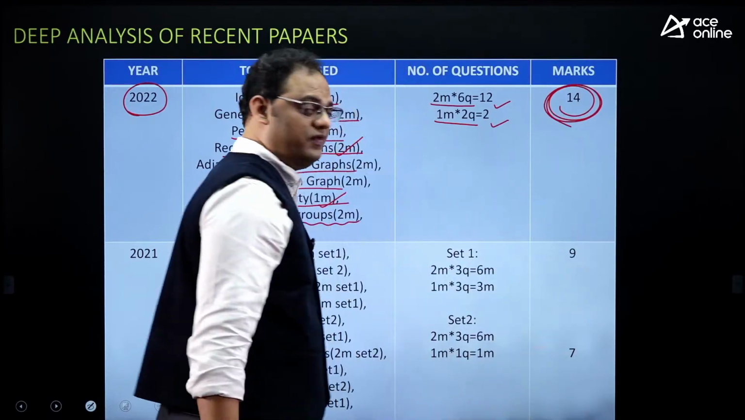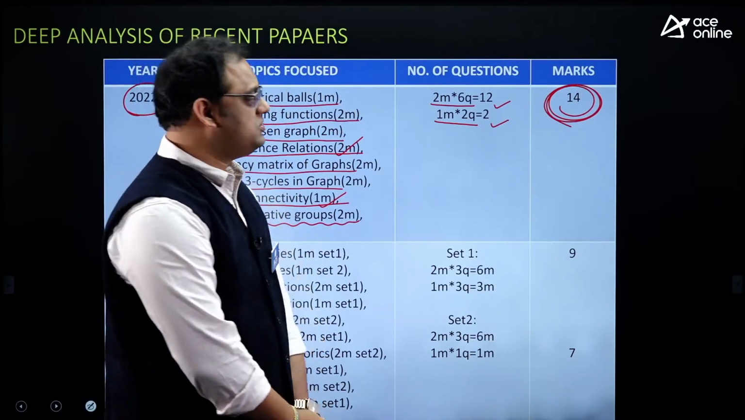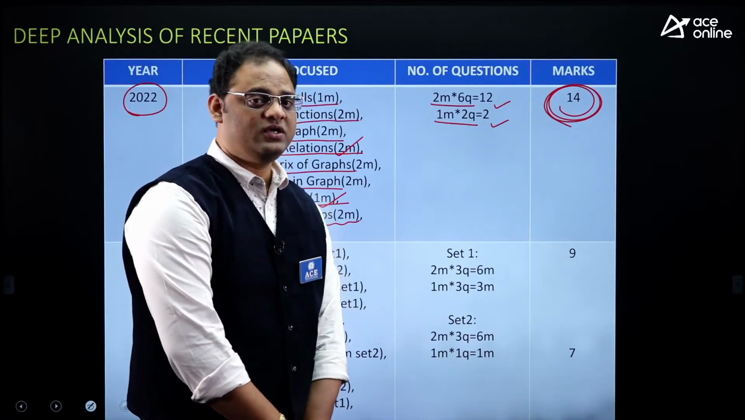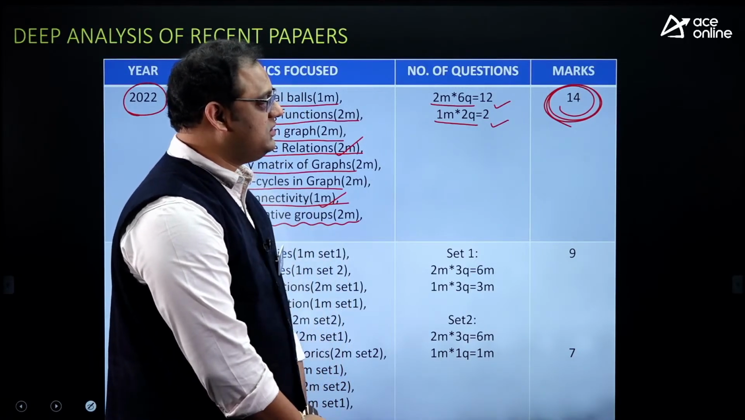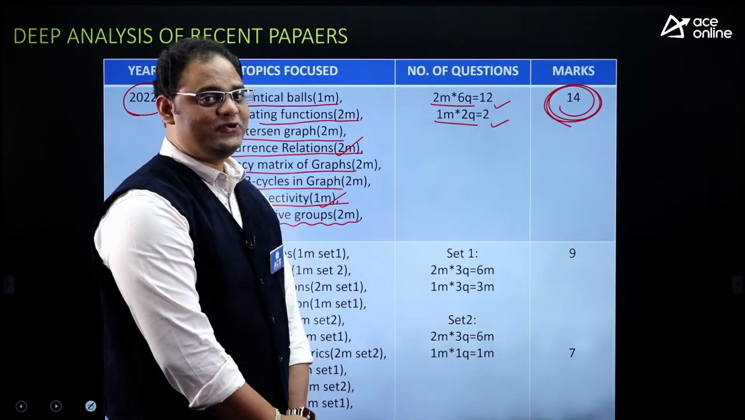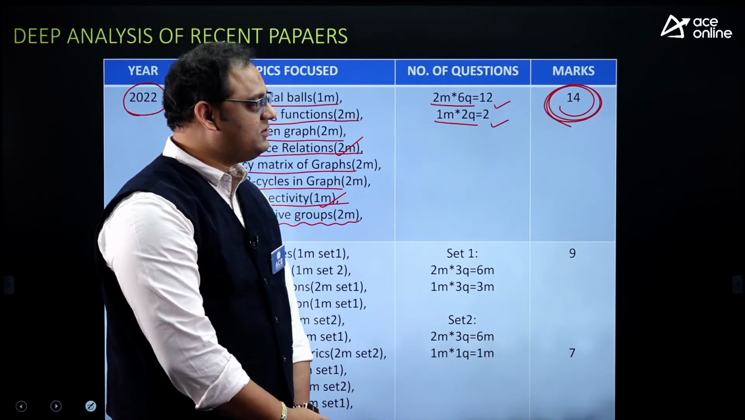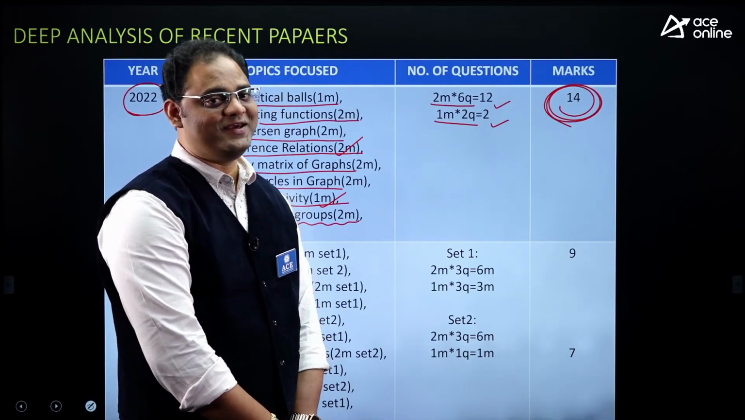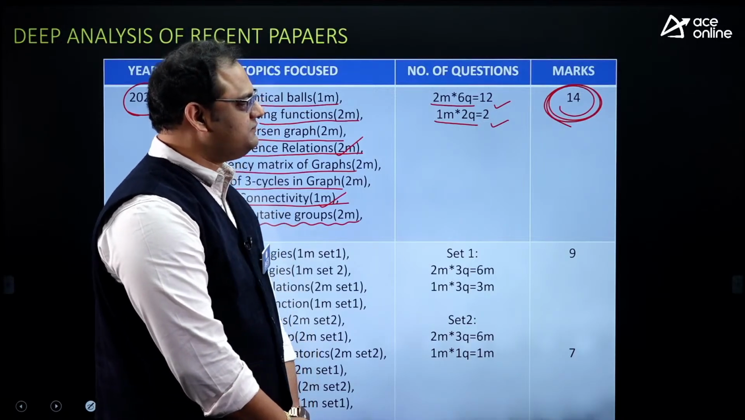So it's a very good weightage. In the GATE examination, getting 14 marks is not at all a normal task. It is not a simple task. So getting 14 marks means you can clear many things here.